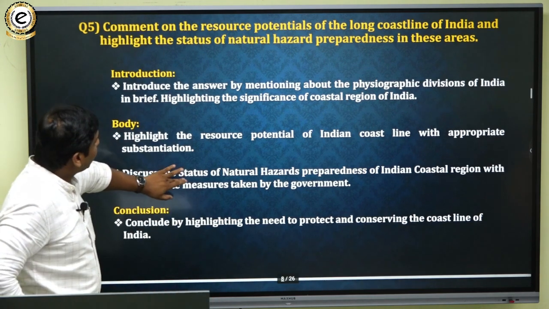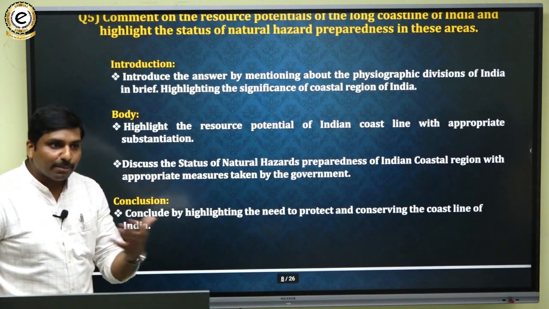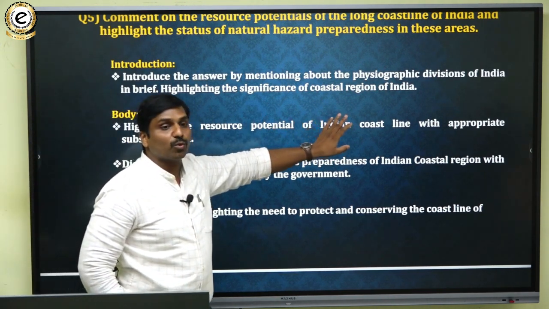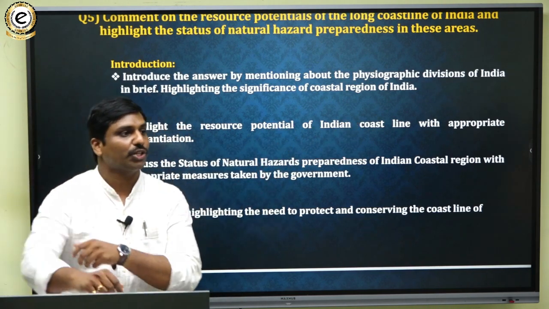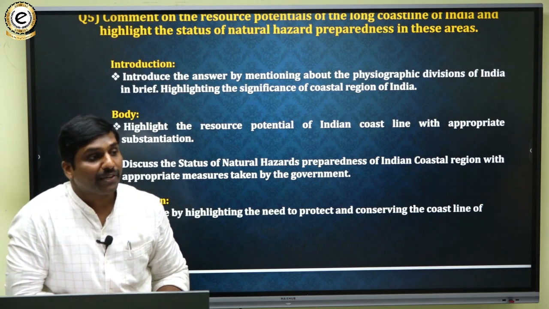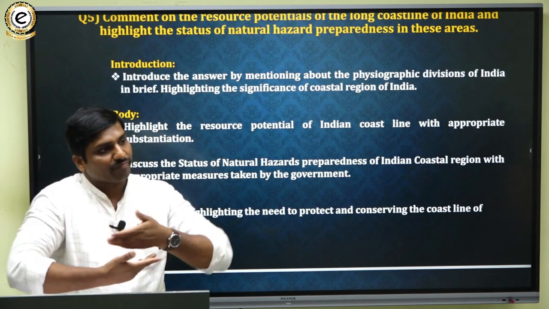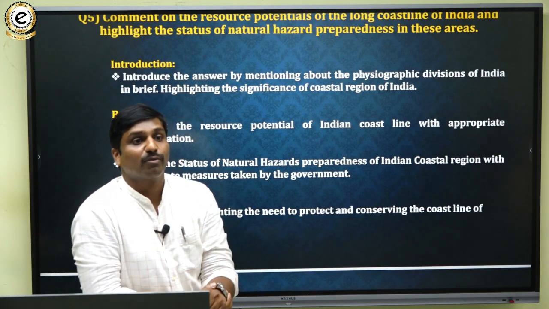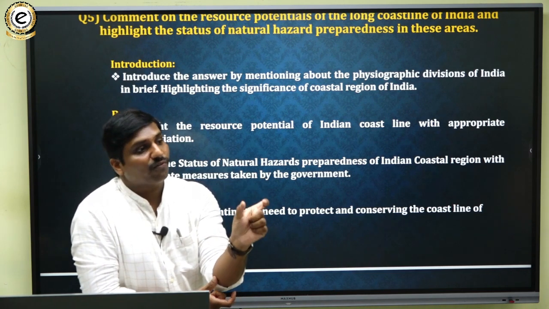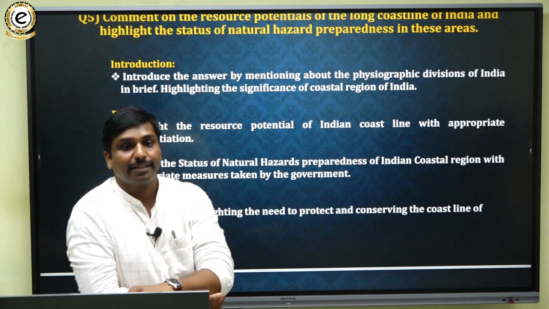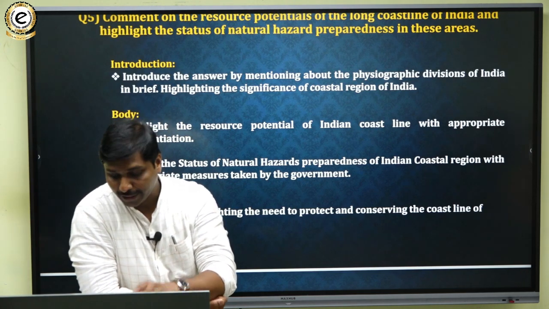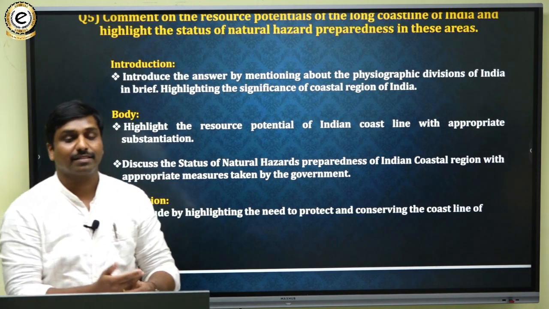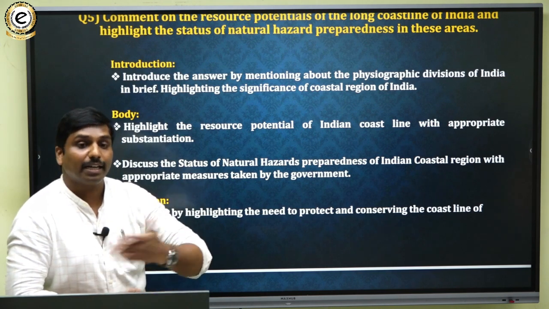Then in the body portion, in the first portion of your answer, you have to highlight the resource potential of India's coastline with appropriate examples. Resource potential means you have to mention the various resources available. Fisheries is one thing. You have to highlight how the coastline is helping in aquaculture. Then next, you have to highlight tourism also. The coastline is also serving tourism.